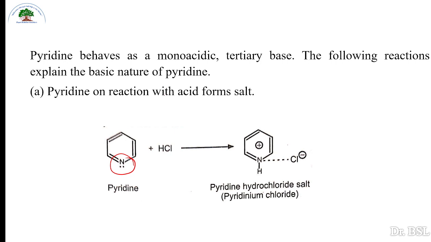The first reaction is pyridine on reaction with HCl forms pyridine hydrochloride salt, or pyridine reacts with any acid to form the corresponding salt. The specific reaction is pyridine upon reaction with HCl forms pyridine hydrochloride salt. It is also known as pyridinium chloride. So here the Cl minus is coordinated with this pyridinium cation.